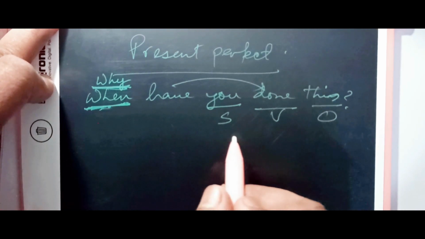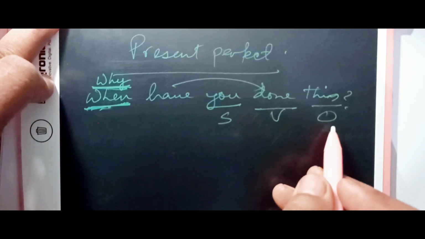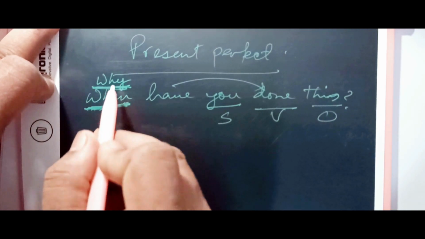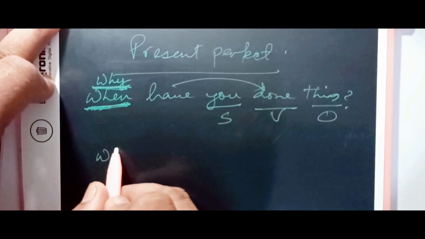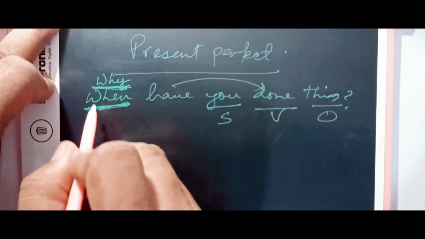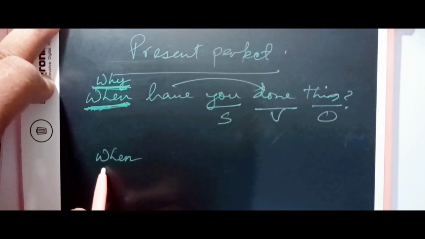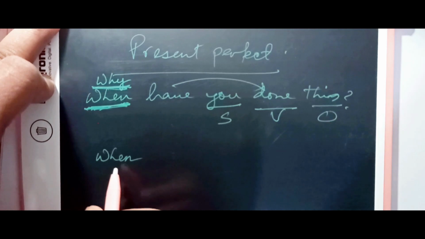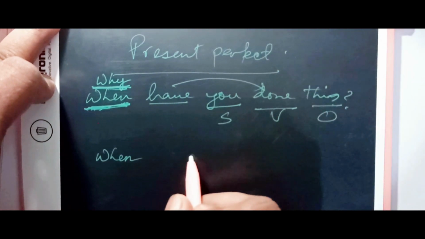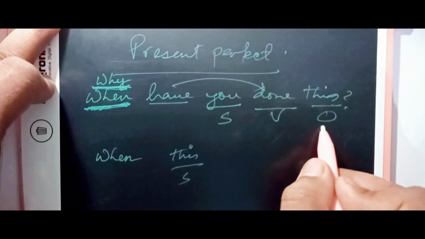So let's see, because this is our subject, this is our verb and object. Object becomes subject. But then, because it's starting with these words, let us start with this again. It has nothing to do with the sentence, so we just need to keep it as it is and then go on like that. So now this is going to come here in the place of subject, because this is object.